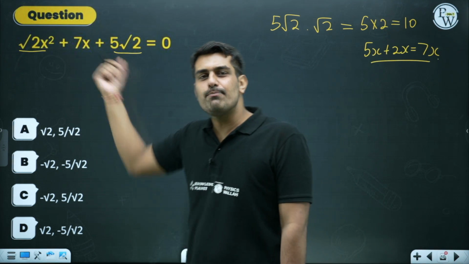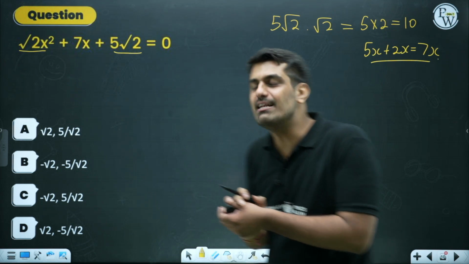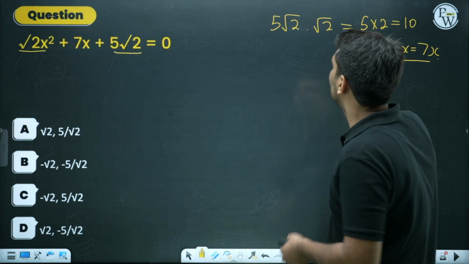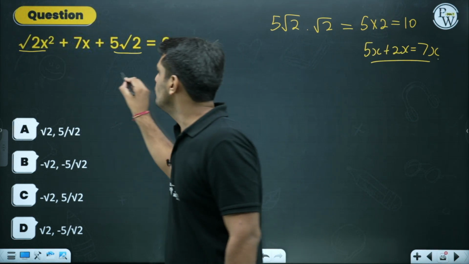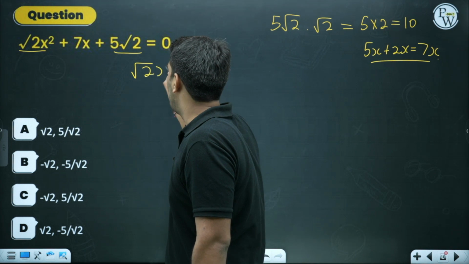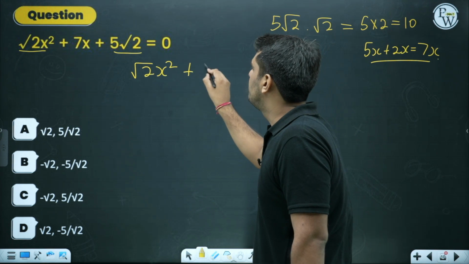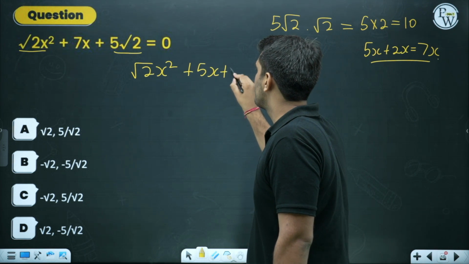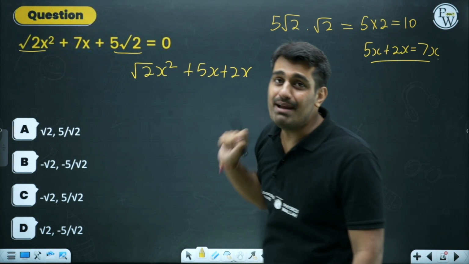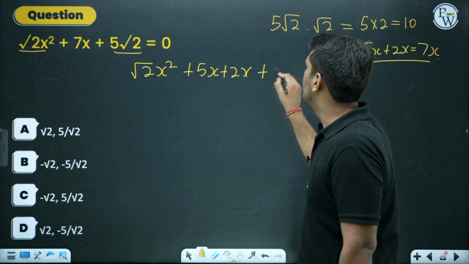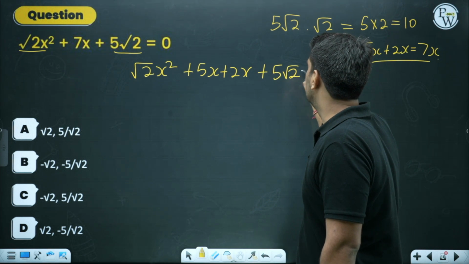And this is how I can split the middle term, right? This is how I can split the middle term. So let me rewrite over here. Root 2x square plus, the middle term I am writing in the form of 5x plus 2x. The final term will remain as it is. This is plus 5 root 2 equals to 0.